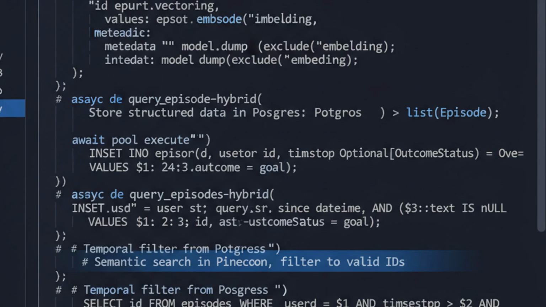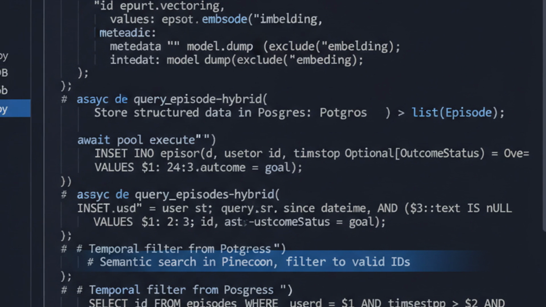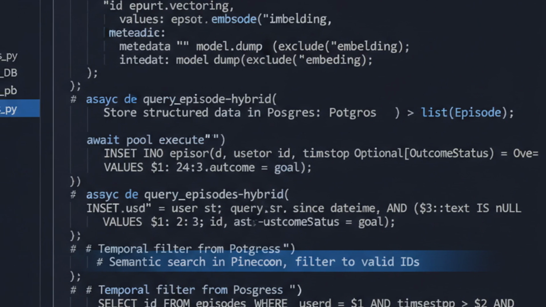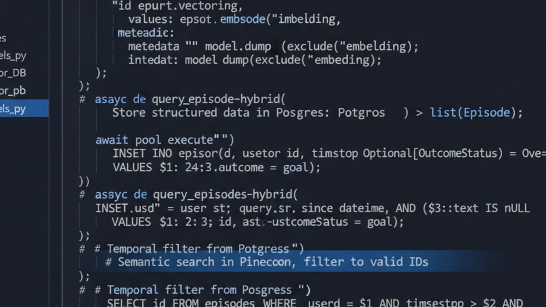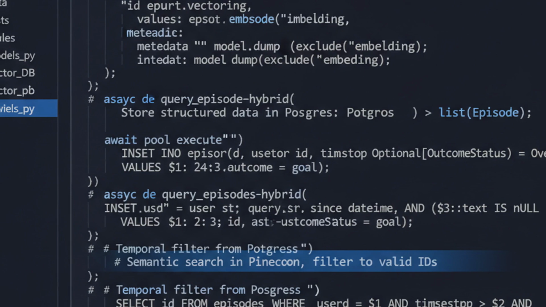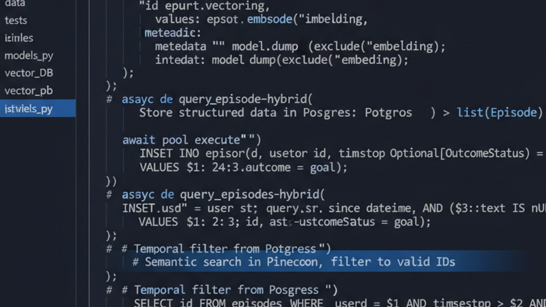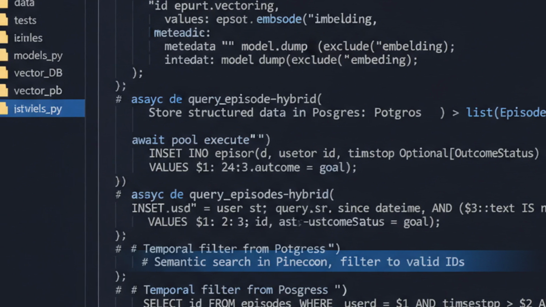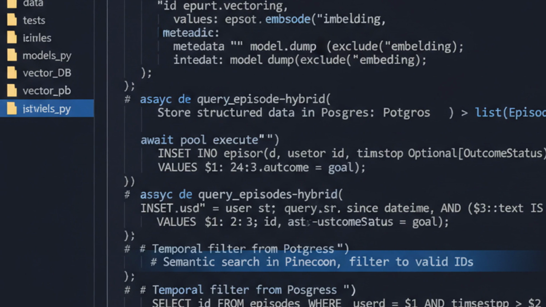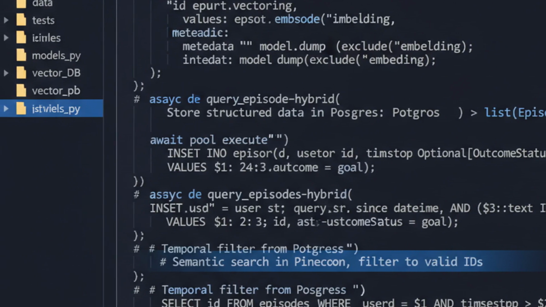Vector similarity alone won't handle temporal queries. You need a hybrid approach. Vector search for semantic relevance plus traditional indices for time-based filtering. Most vector databases support metadata filtering, but for complex temporal queries, episodes from last week where confidence was low, you might need a parallel SQL index. The pattern I use: store the episode in both systems, query both, merge the results. It's more infrastructure, but it's the only way to get both semantic and temporal retrieval right.